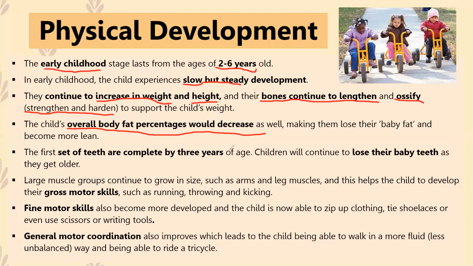But as they got older and older, you'd realize that they started to lose that baby fat. And them losing that baby fat is an indicator that their body fat percentage was decreasing. Body fat percentage is what proportion of body fat you have with reference to your entire weight, okay? Now, obviously, when we're talking about teeth, children's first set of teeth are complete.